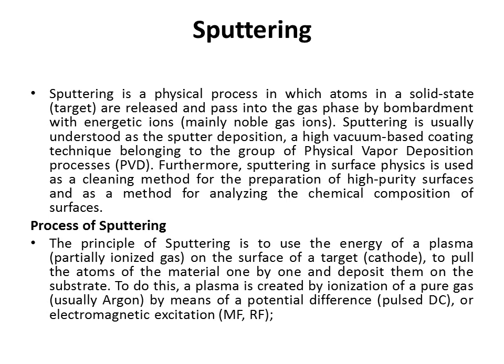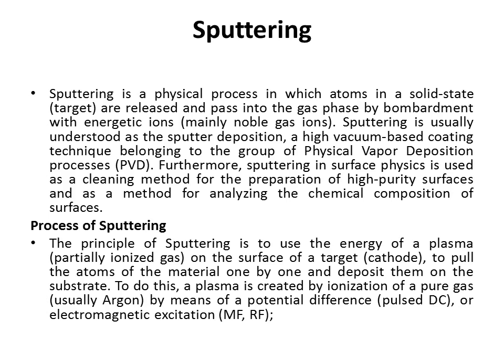So now sputtering. Sputtering is a physical process in which atoms in a solid state are released and pass into the gas phase by bombardment with energetic ions. It means that highly energetic incident ions strike the surface of the target atoms. Then these target atoms are released from the surface by the bombardment of the energetic incident ions, so the surface atoms are sputtered out.